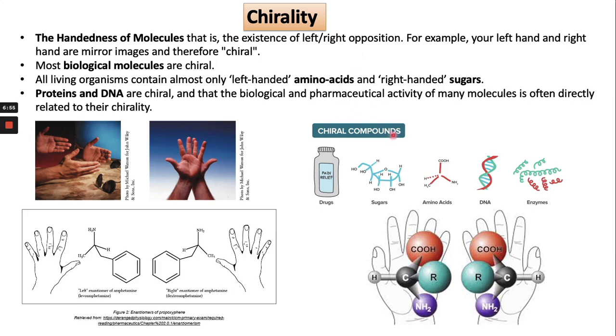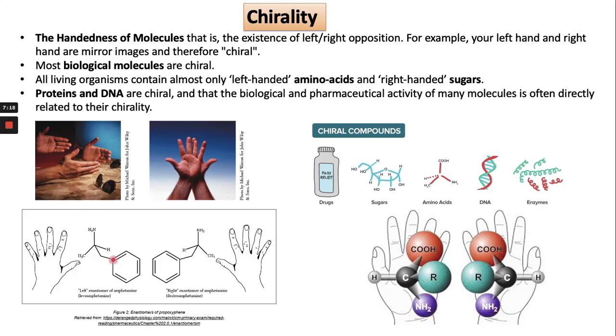So you can see these are the molecules, these are the chiral compounds: the drug, sugars, amino acid, DNA. These are all chiral examples. If you see this one, these are the left hand and the right hand. These hands are mirror images of each other but non superimposable.